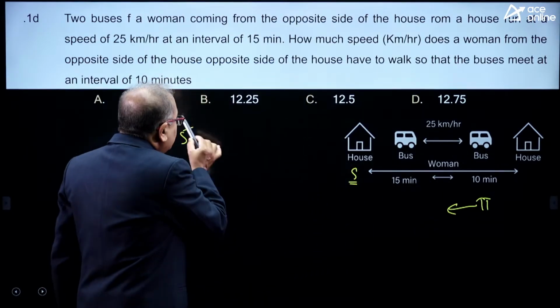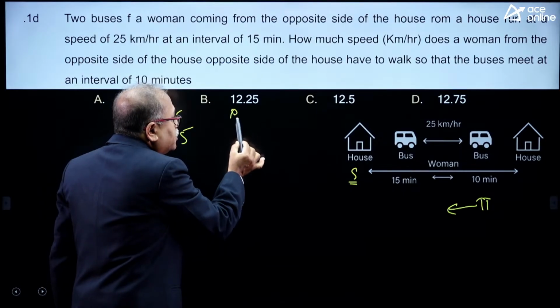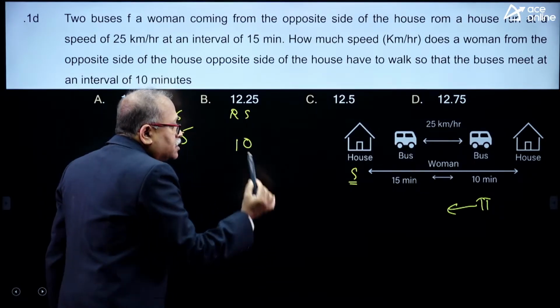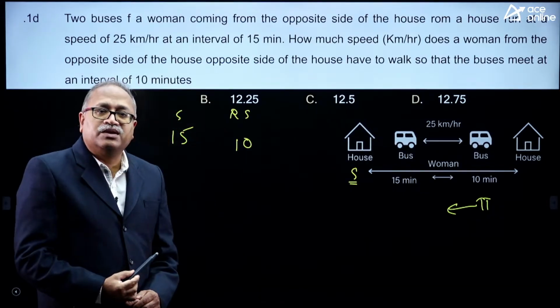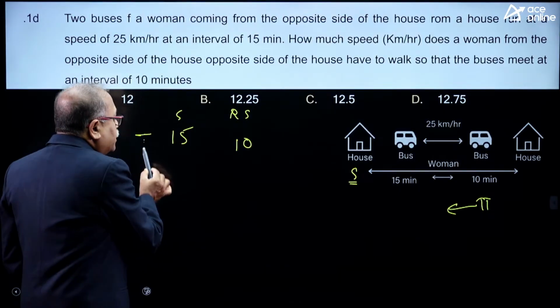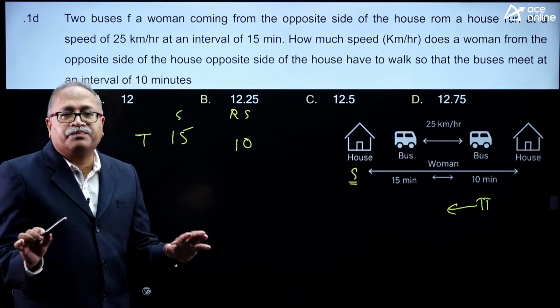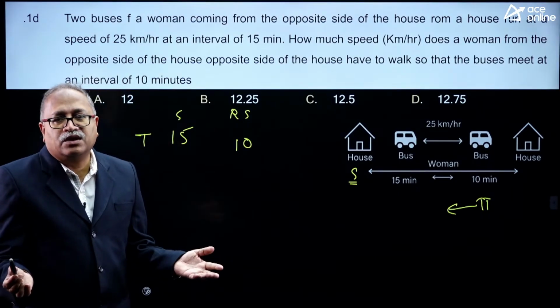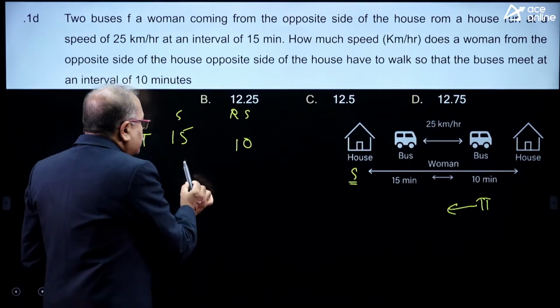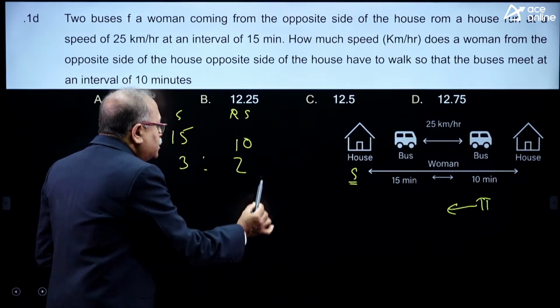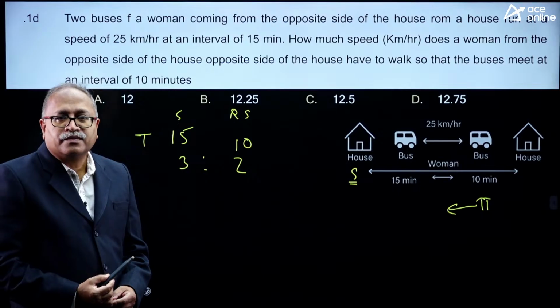So, with the relative speed, it takes 10 minutes. This is the best approach to answer this question logically.